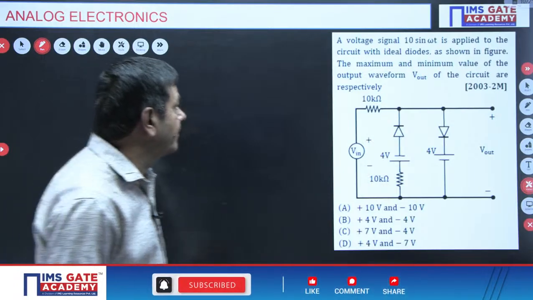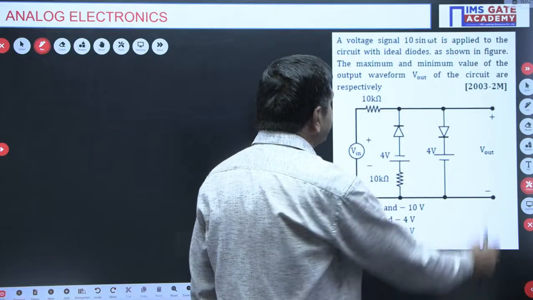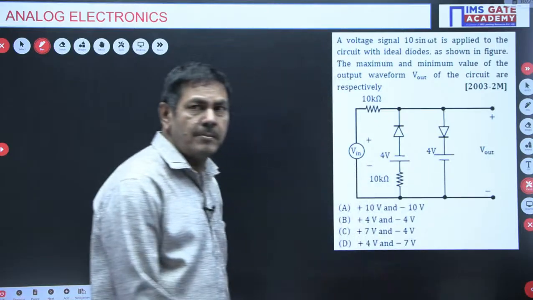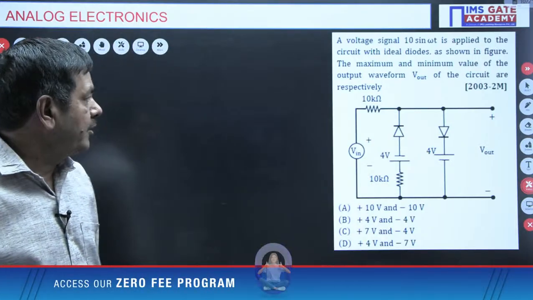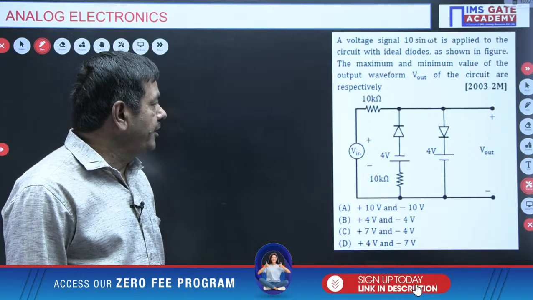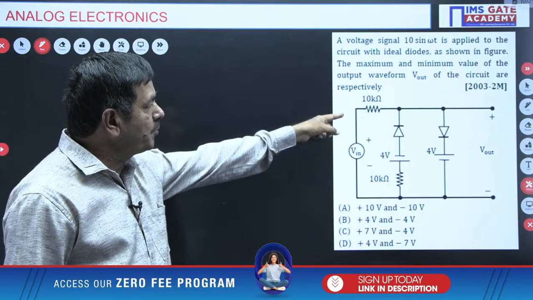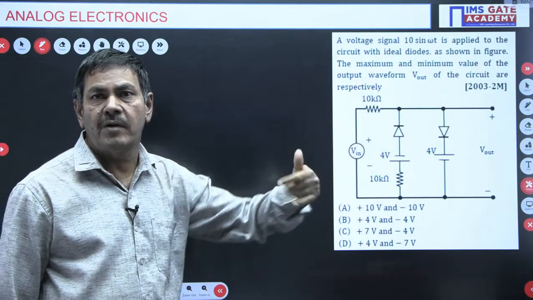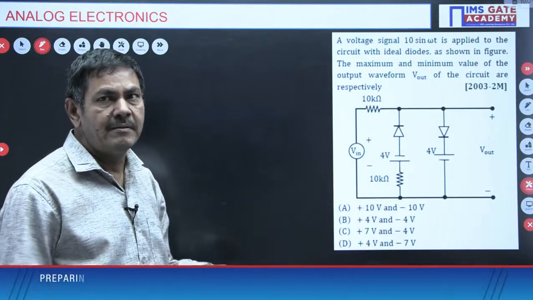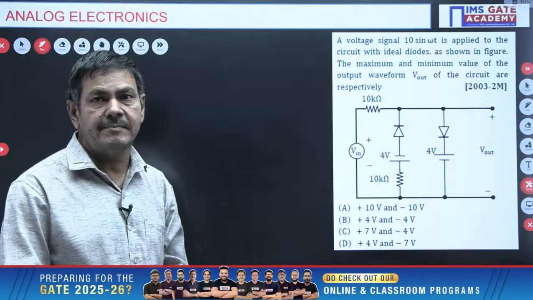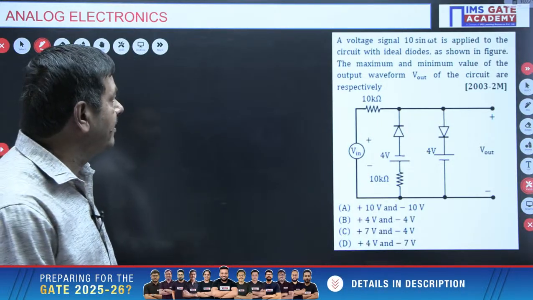It is asking for V out. There is a V max and a V minimum. Just like the last problem, he is asking to find the V maximum and V minimum. But how can we do it? Initially, you need to assume which diode is on and which diode is off during the positive pulse. Identify whether the diode is forward biased or reverse biased for the starting pulse. And for the negative pulse also you identify which diode is on, then you can find the output voltage very easily.